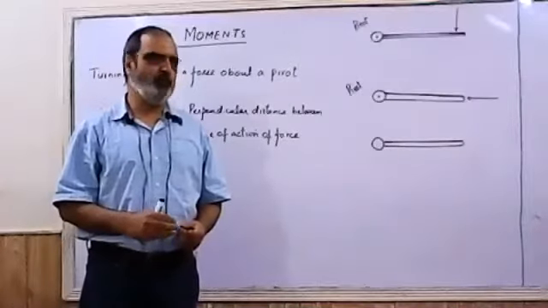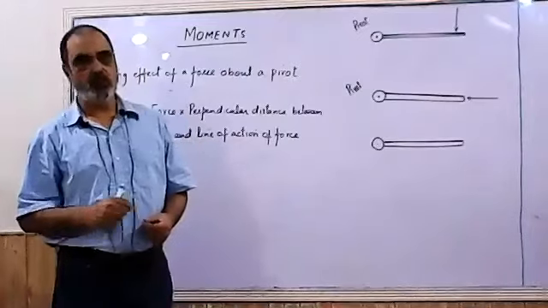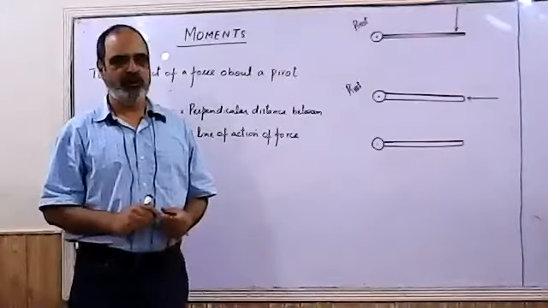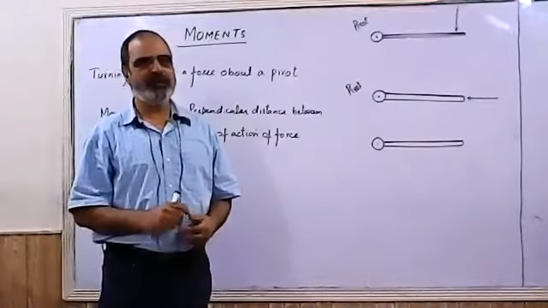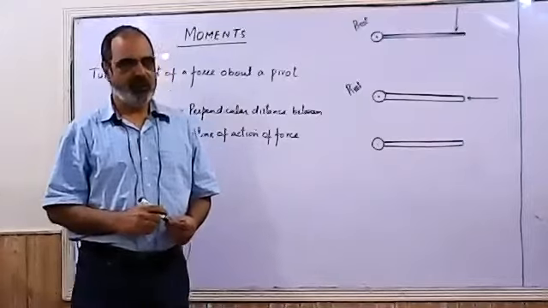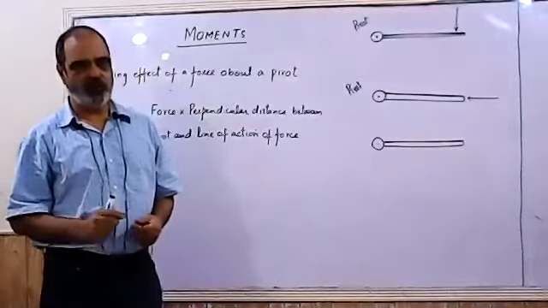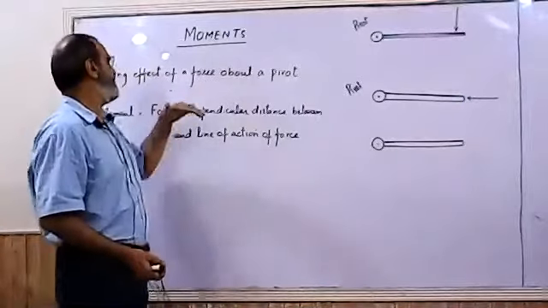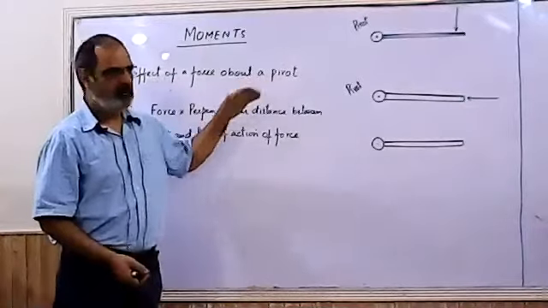Every time when we open the door, its movement is called rotation, because it is moving about a fixed point. So if an object moves about a fixed point, then its movement is called rotation. So we are producing a turning effect in the door when we apply a force on it. So the simple definition of moment is the turning effect of a force about a pivot.